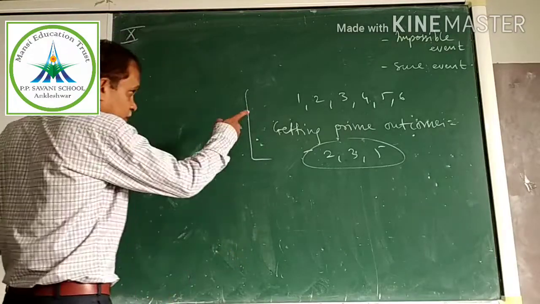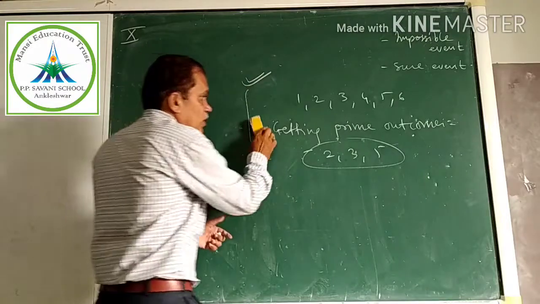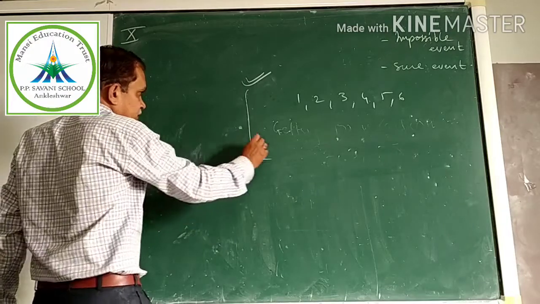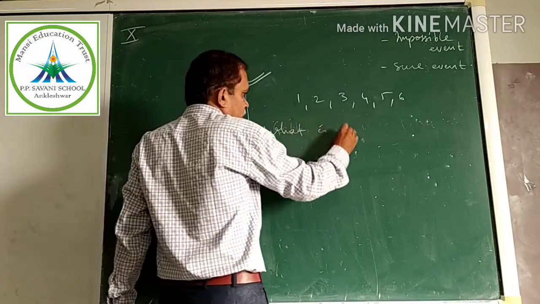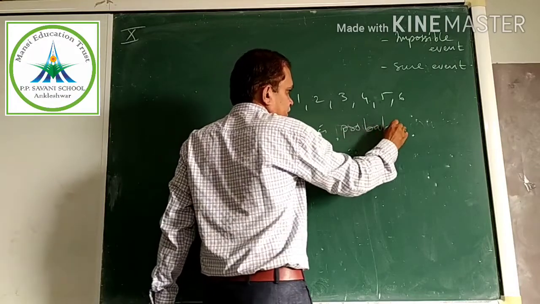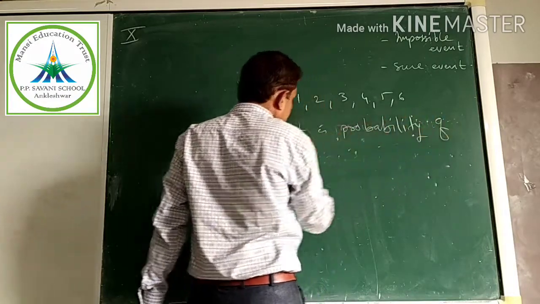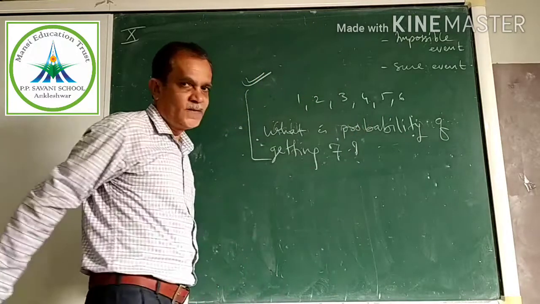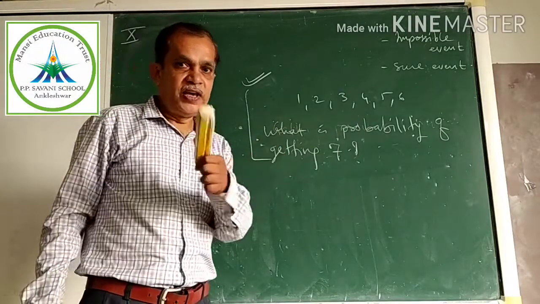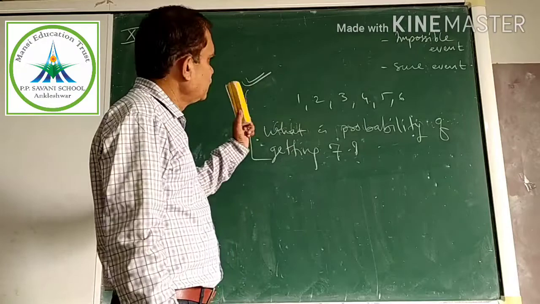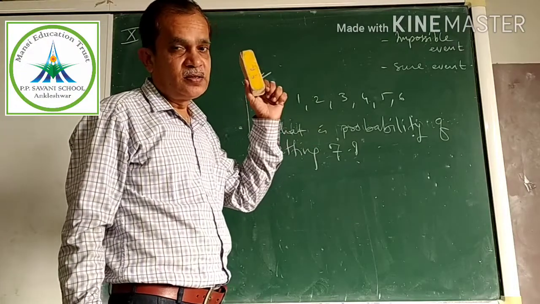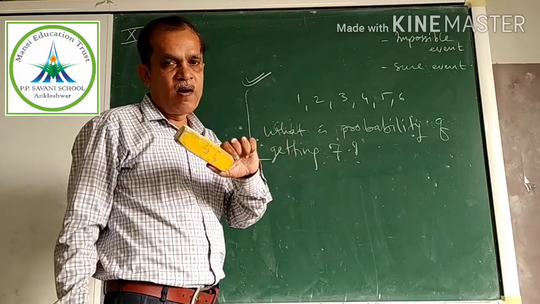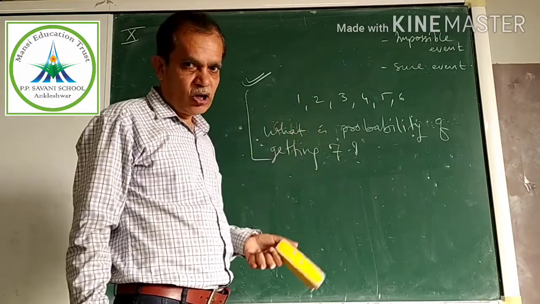After throwing the dice, we got all possible outcomes. I am writing question C. What is the probability of getting 7? With a dice, all possible outcomes are 1, 2, 3, 4, 5, 6. Now the question is, what is the probability of getting 7? Is there 7 in the list of all possible outcomes?